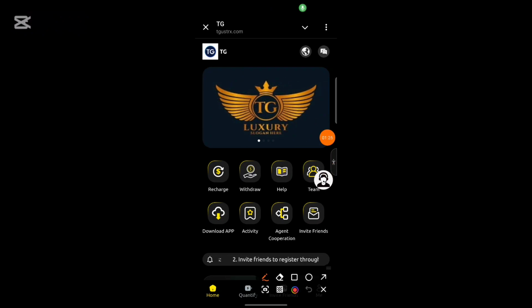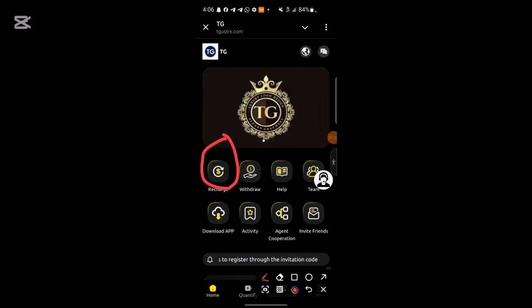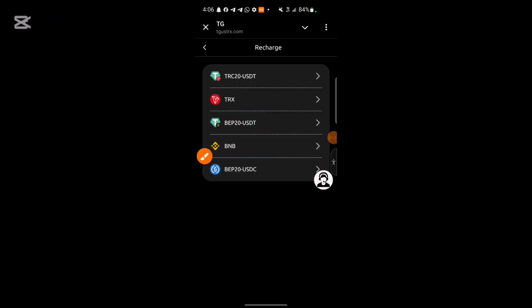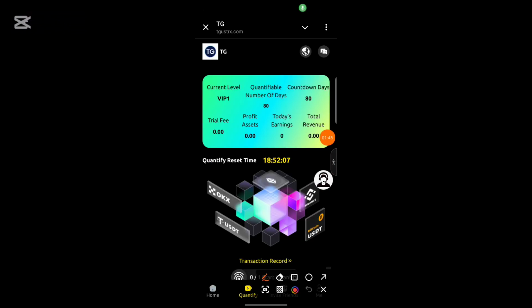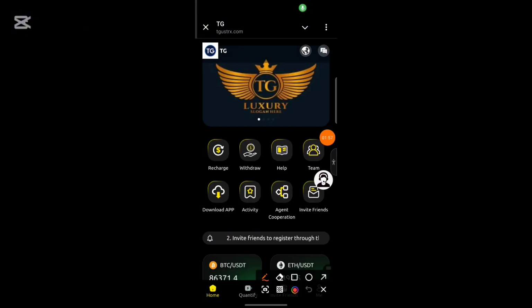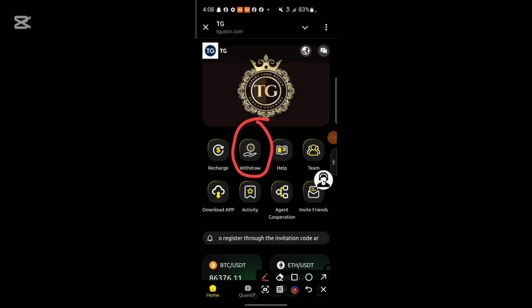But you will need to recharge your wallet using a BEP20 wallet address and send some USDT to it. Remember, the minimum to start with is 10 USDT. So after depositing, you can choose the investment plan you wish to go for. As you can see, I'm currently on VIP 1, but I will go for VIP 2 due to their daily returns.